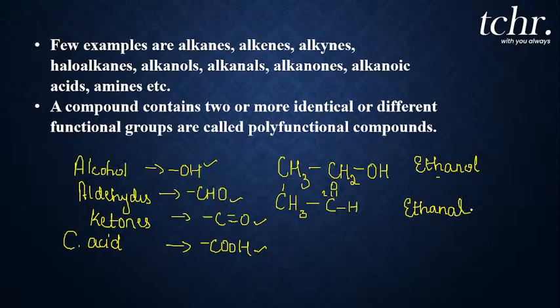So it is ethanal. Whereas if you find a compound like this, CH3, C double bond O, CH3, you can find the functional group C double bond O here. So what does this C double bond O functional group indicate? It indicates ketone. So totally how many carbons you can find here? 3 carbon atoms. So it is propane. Last E I will not write. The suffix I will add ONE. So I will call it propanone.